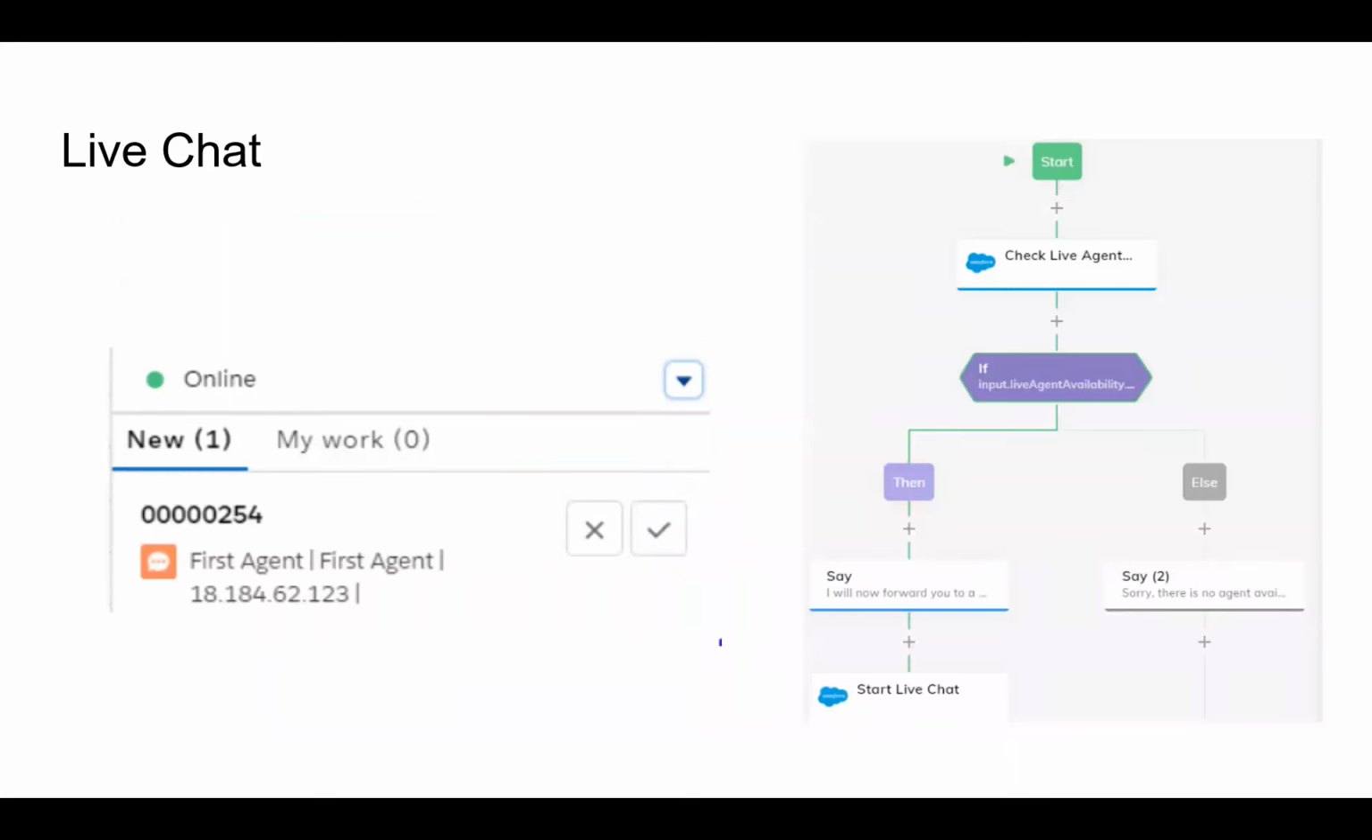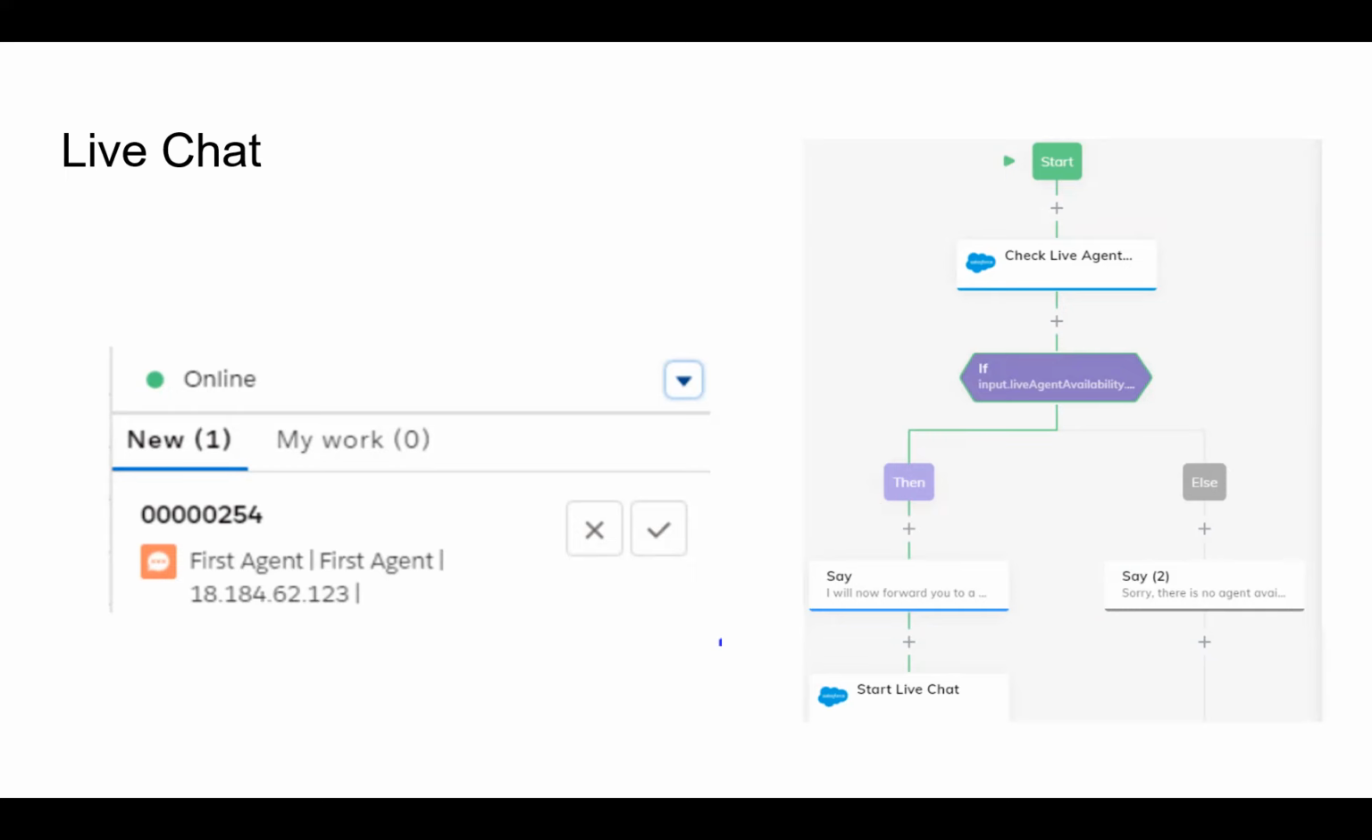Yeah, here you can see, please look at the second diagram. First, the customer is starting the live chat. Once he clicks on the start live chat button, it checks whether live agents, that means service agents, are available or not. If service agents are available, then the service agent should accept the request.